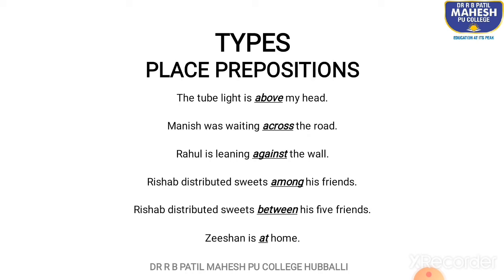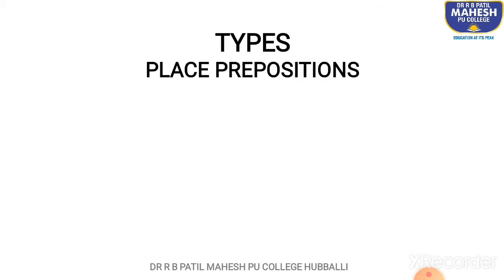Zishan is at home. At is the preposition here because we are speaking about a particular place where Zishan is. Other examples of place prepositions: I am standing before a group of intellectual students.